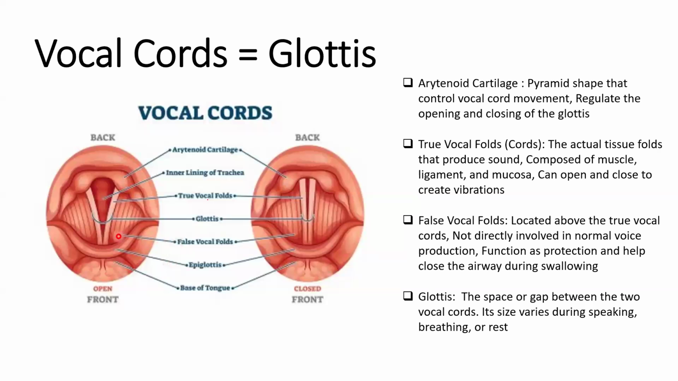And in here there are the false vocal folds, located above the true vocal cords. They are not directly involved in normal voice production, but their function is protection, helping close the airway during swallowing. And there is a glottis, left and right, in here. The glottis is the space or gap between the two vocal cords. Its size varies during speaking, breathing, or rest. This is when the glottis is open, and this is when it is closed.